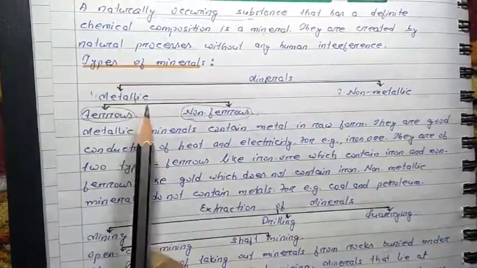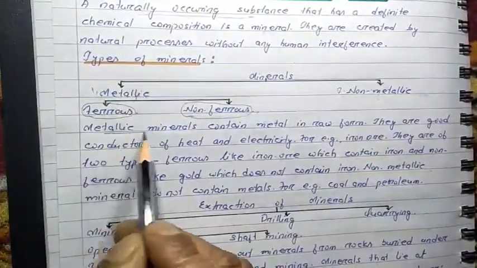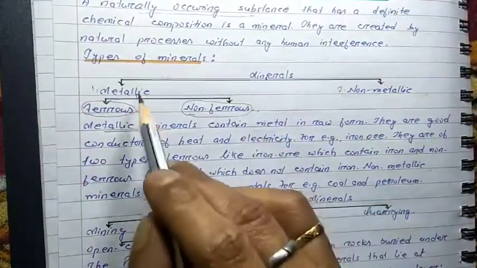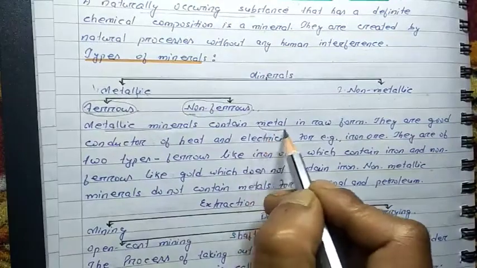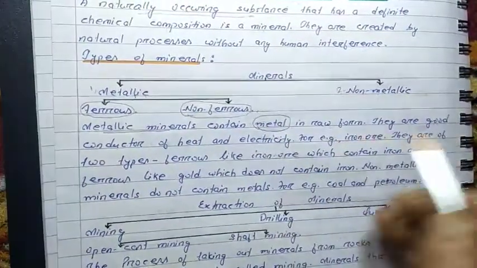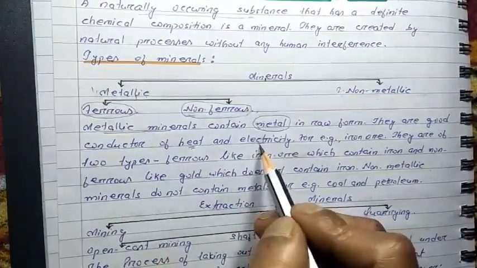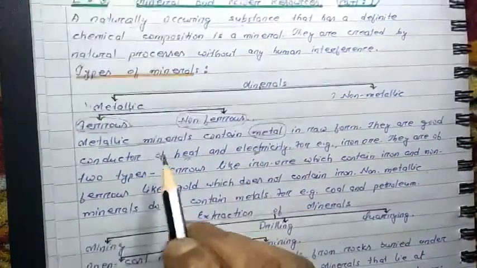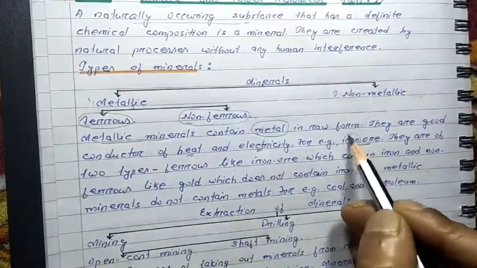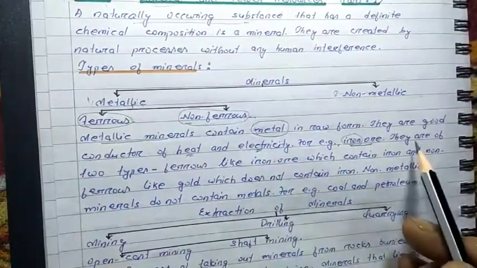Let's see the definitions of all this. First of all, metallic minerals contain metal in raw form. As I already told you, as the name suggests, metallic minerals contain metal in the raw form. And they are good conductors of heat and electricity. For example, iron ore. You know, iron is a good conductor of both heat as well as electricity.